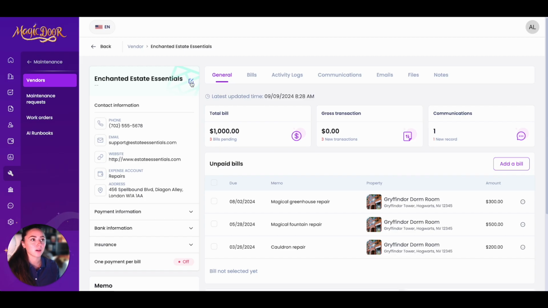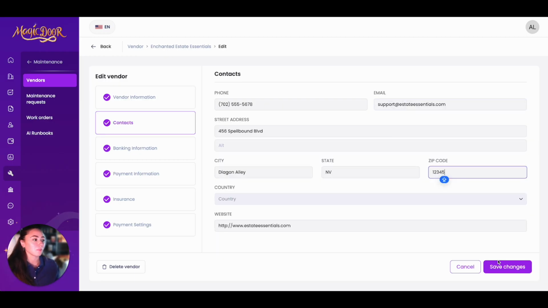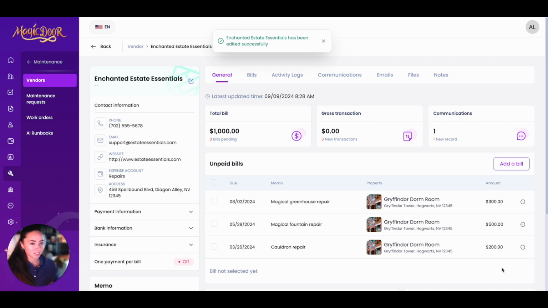Click this little button up here, the pencil paper button, and you can simply edit any of this. After you make your edits, press save changes. So I actually just made a change. We're gonna press save, easy. We also get a general overview.